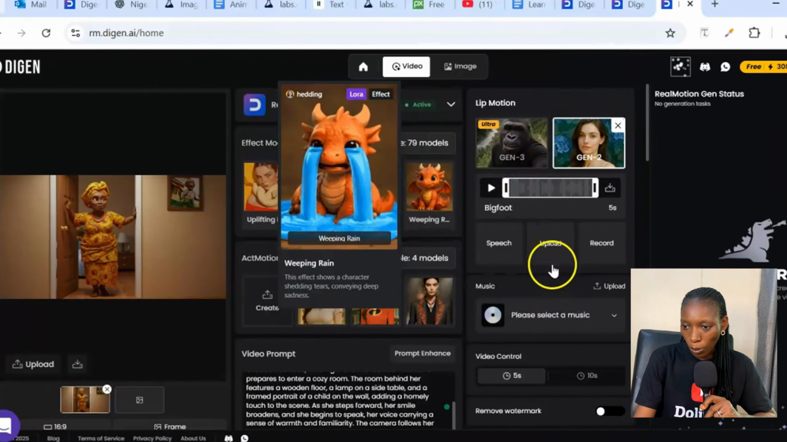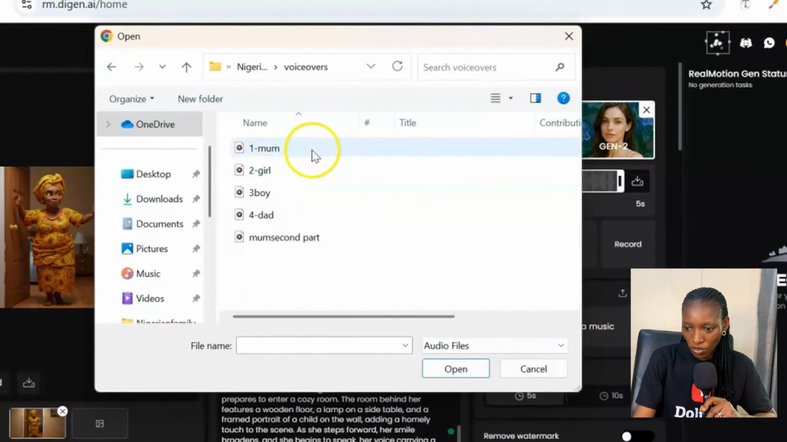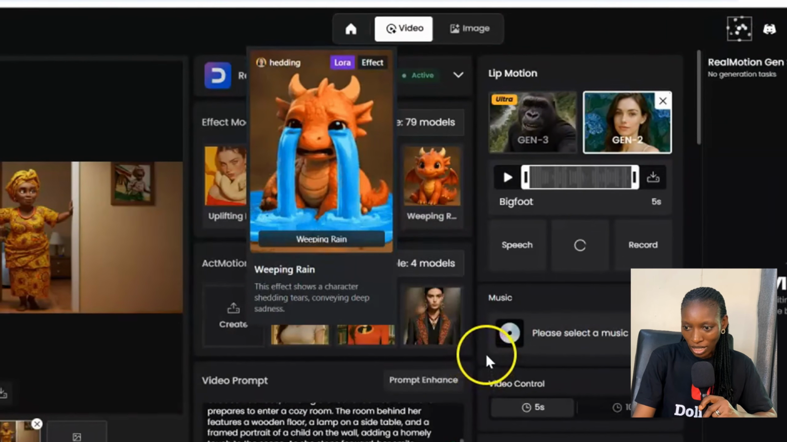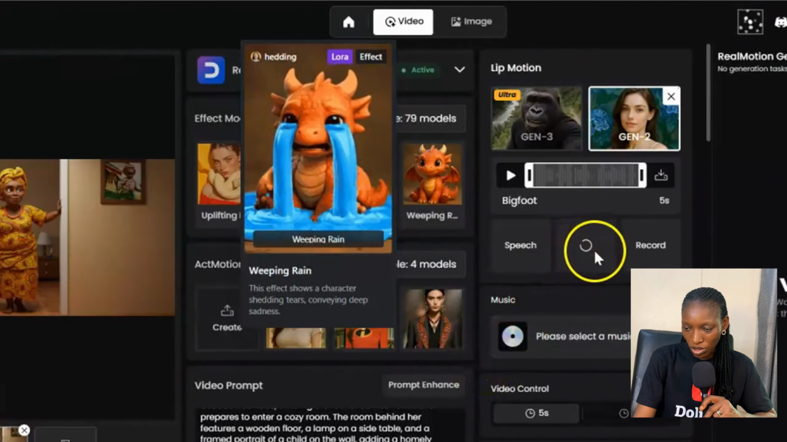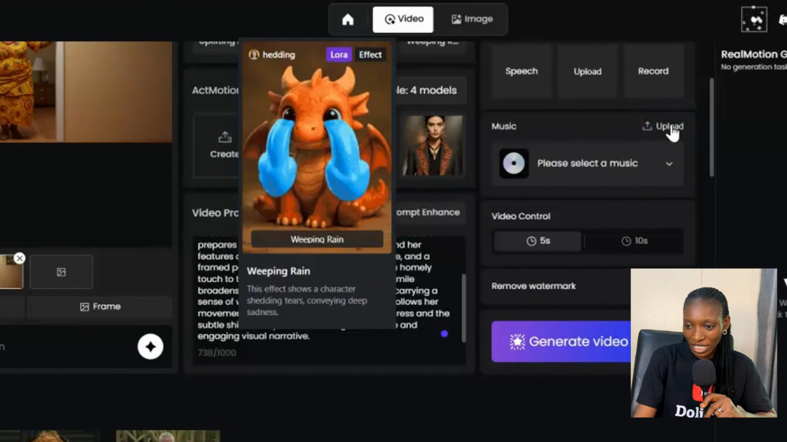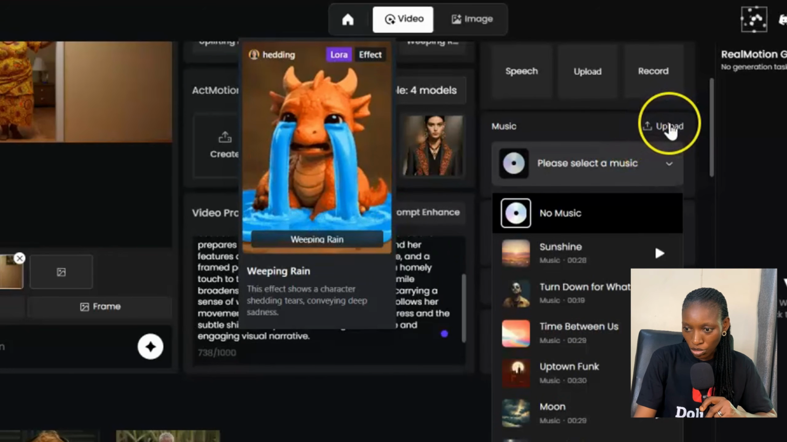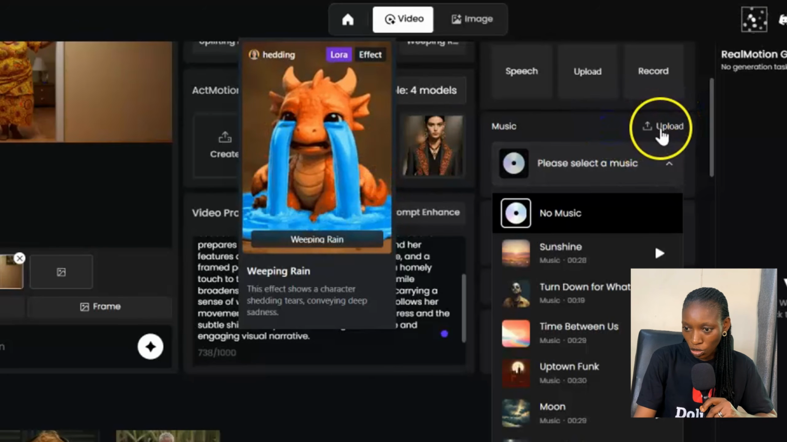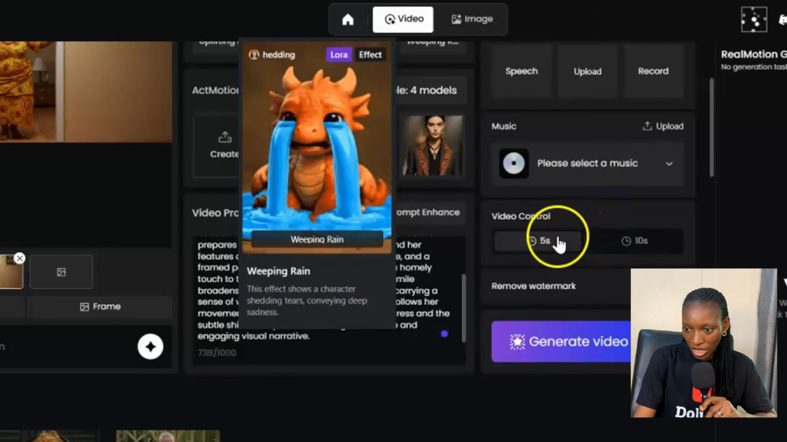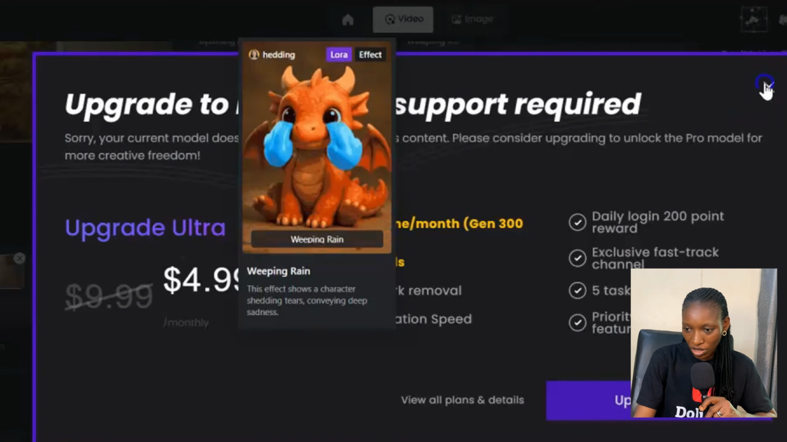Now, this part, we're going to upload the voiceover. I'll just click on upload and then pick the voiceover I want to use to lip sync with this image. We'll wait a few seconds for that to upload. It doesn't take long. Then onto this part, we have music. If you want to add background music, you can either choose from what they have here, or upload your own. I'll just leave this particular shot with no music. And then the video control, we have 5 seconds. If you click on 10 seconds, it will ask you to upgrade. So we're going to go with 5 seconds, which is free.